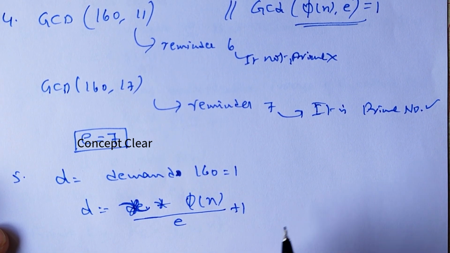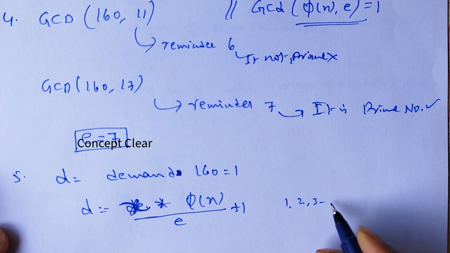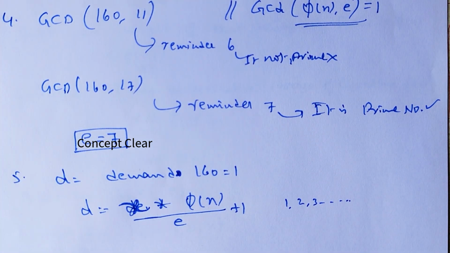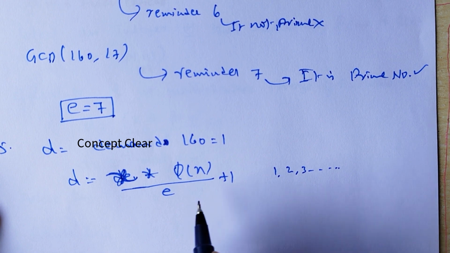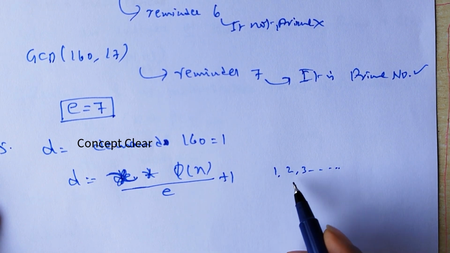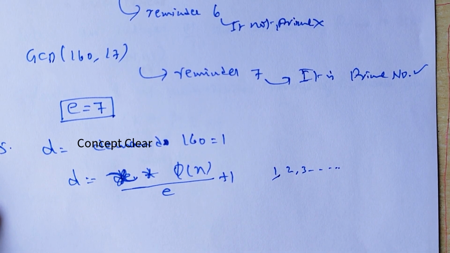That is the formula. Here we have to check x with 1, 2, 3. We have to check the x value, which should be divisible. The result we are getting should be divisible, so we check whether x is 1, 2, or 3. You have to check which value is divisible.